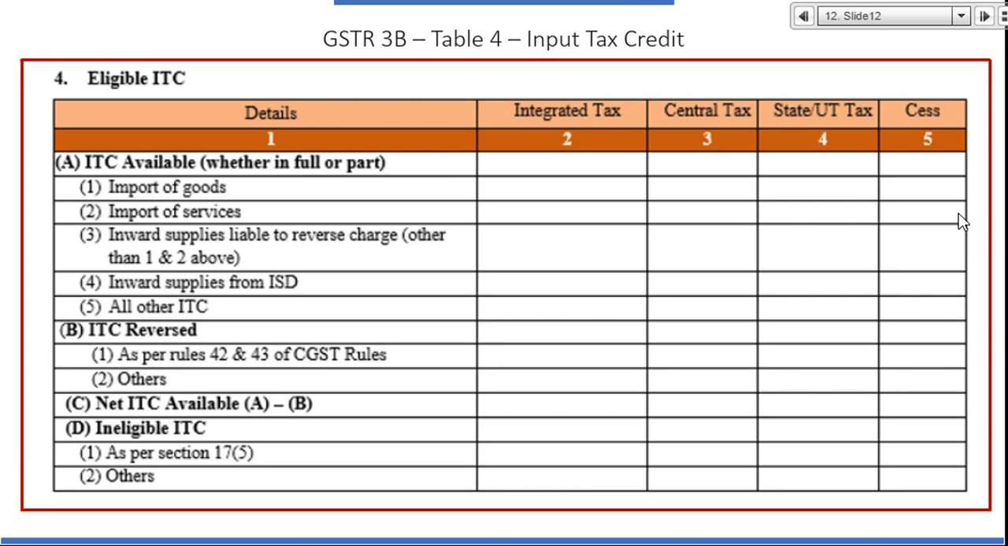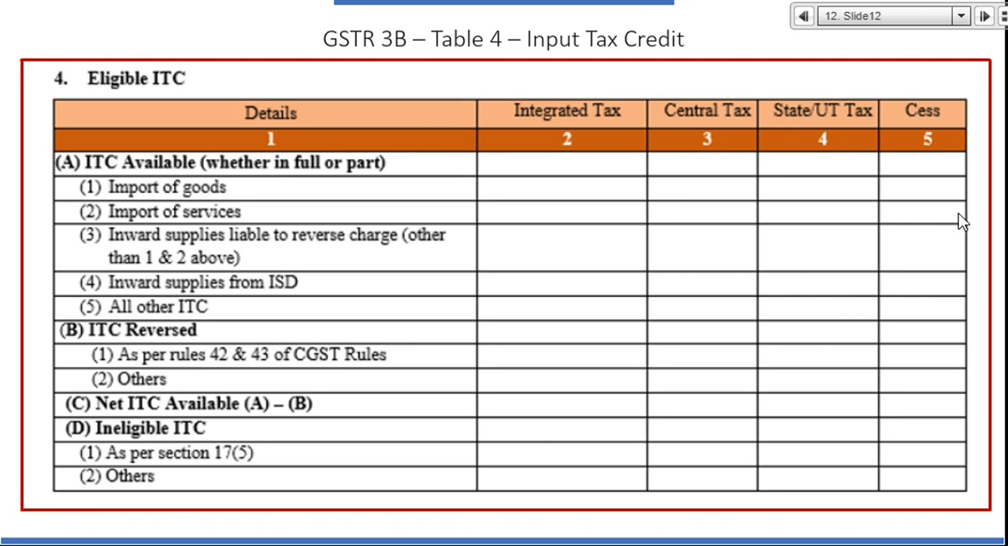Number 4, my head office is filing GSTR 6, that is the input service distribution return, and I am the recipient to which the credit is getting transferred. So 4 is your inward supply, right? Eligible ITC, all other ITC except, means normal purchase, B2B purchase, will come under your 4, 5.